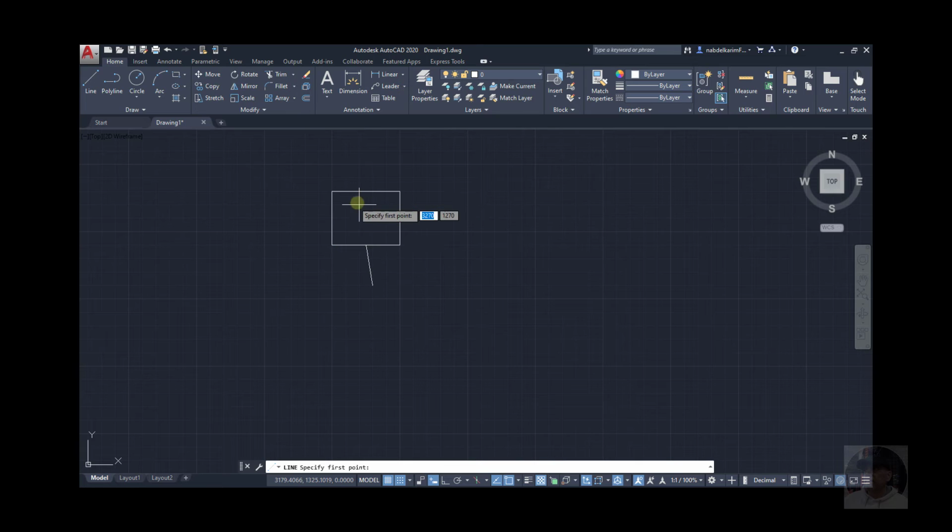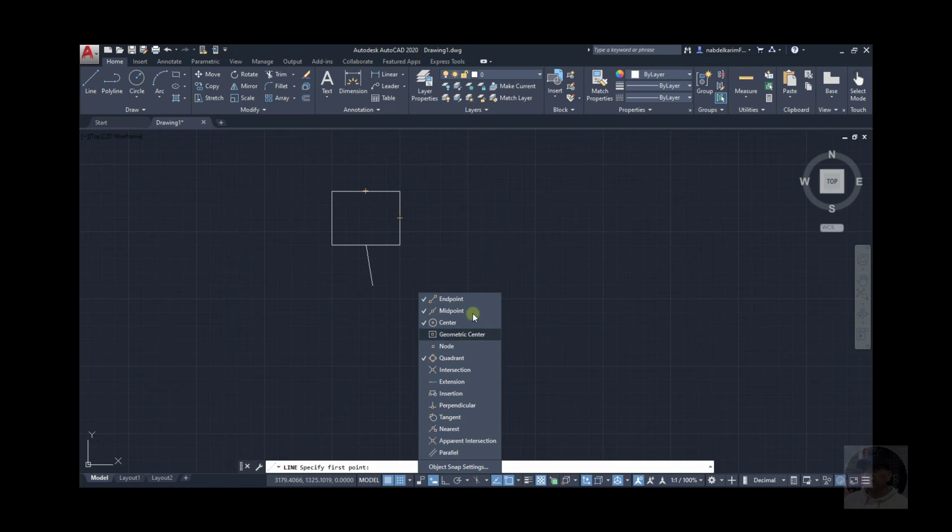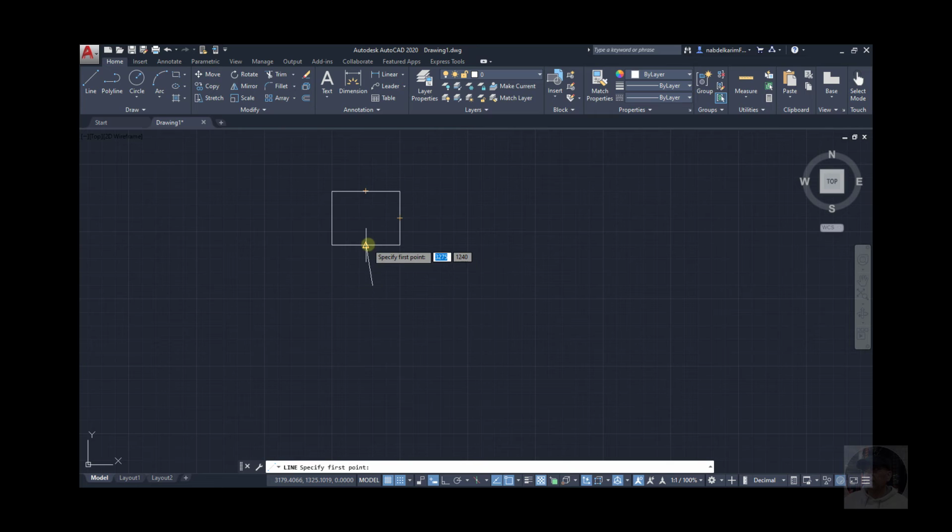No, but because my midpoint here is on, that's why it allowed me. Okay, otherwise the snapping is only 10 units and the spacing is 10 units, so it's only allowing me to snap to the intersection.